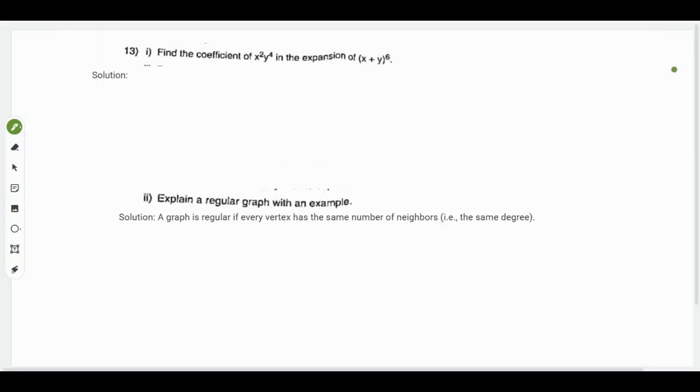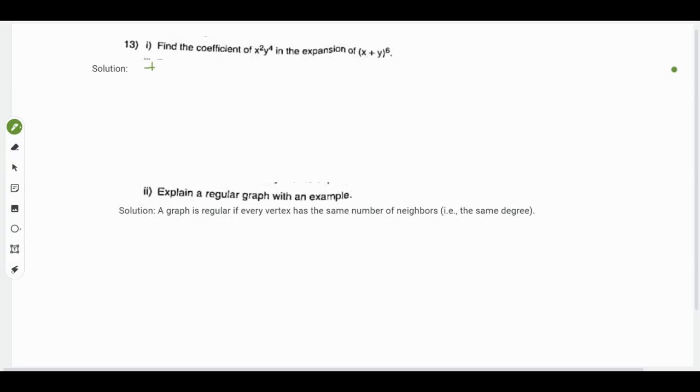So the next question is, find the coefficient of x square y power 4 in the expansion of x plus y to the power of 6. This is the same as the general formula for the binomial theorem, which I have already done in the last paper. We will just review again.